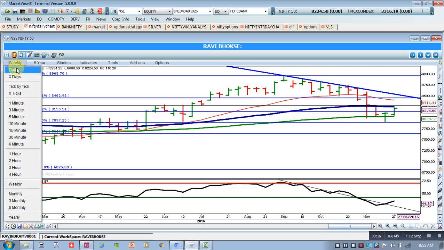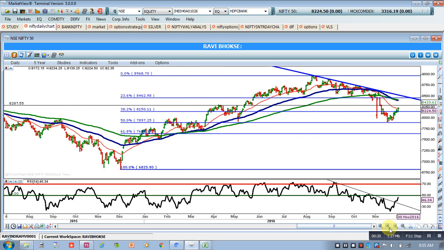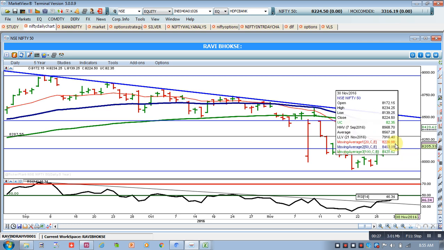Nifty daily chart analysis first we will see, and then we'll proceed with the intraday formation. If you remember in our last videos, we talked about resistance of the 100 EMA, around 8,226 at this moment.